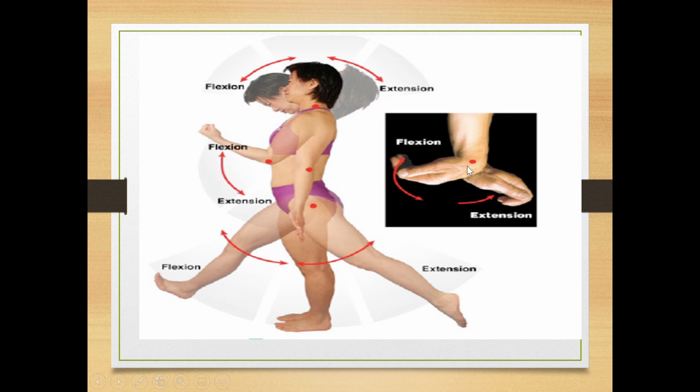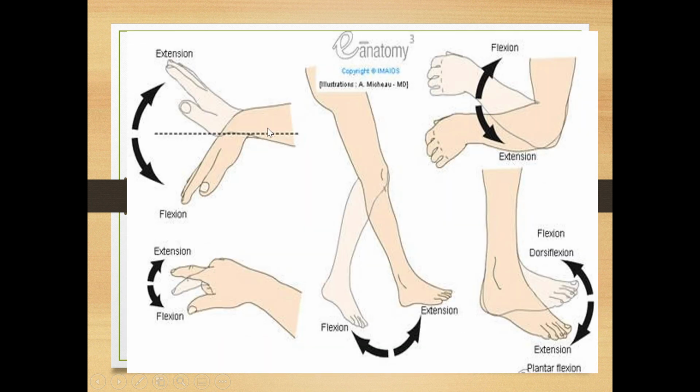In the wrist joint also, when you move towards your body, that is flexion, away from the body, extension. See here, this is the body part. When you move towards your body, flexion, away from the body, extension. Same with the limbs. Towards is flexion, away is extension.